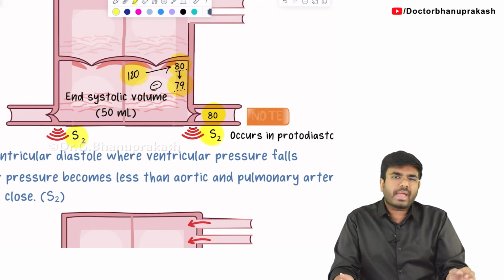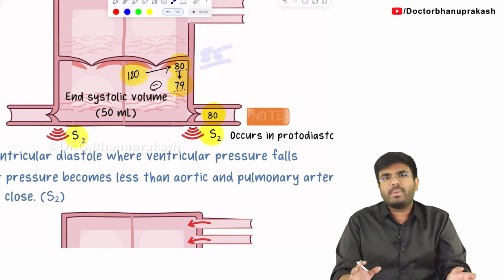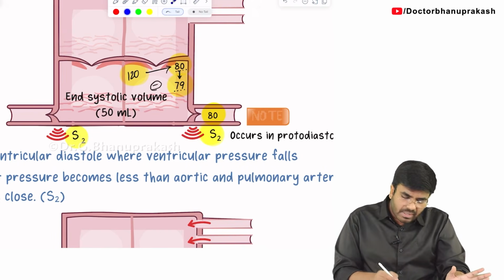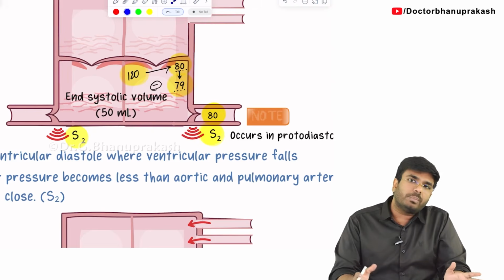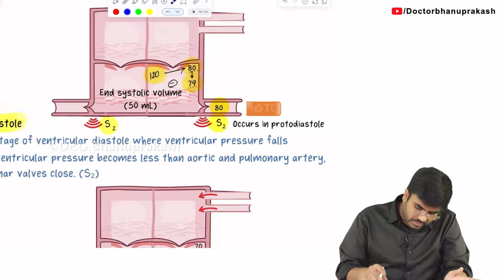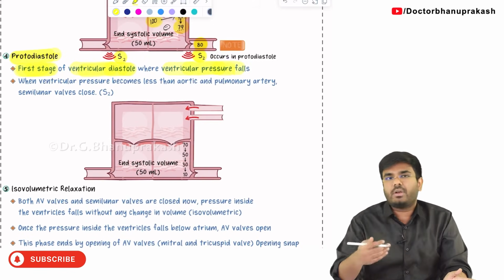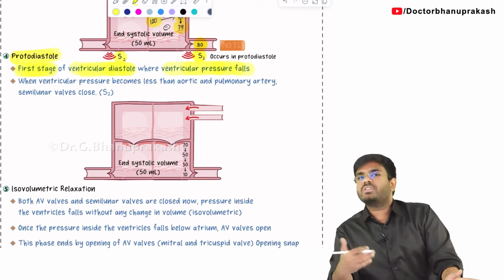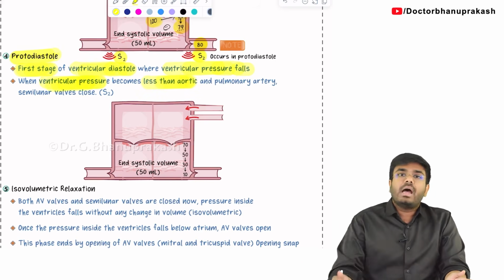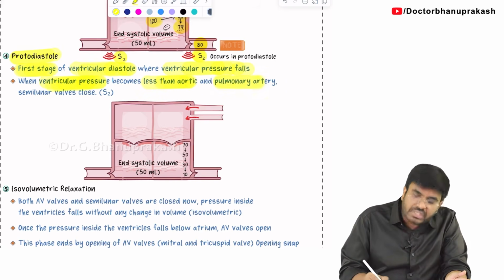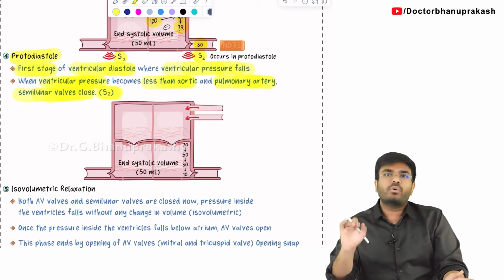Actually speaking, the aortic valve closes whenever the pressure comes to somewhere around 85 mmHg. But this is a better way to understand. When the pressure in the left ventricle becomes less than the aortic pressure, the aortic valve is going to close. Just highlight the things. Protodiastole is the first stage of ventricular diastole where the ventricular pressure falls, somewhere around 80 to 79, let's say. When the ventricular pressure becomes less than the aortic pressure on the left side and less than the pulmonary artery pressure on the right side, the semilunar valves close, causing the S2 heart sound. With this, the protodiastole topic is completed.